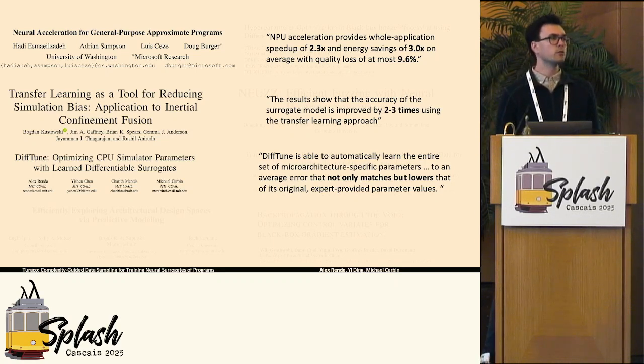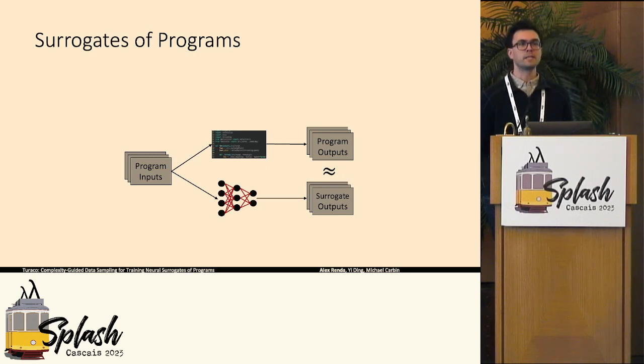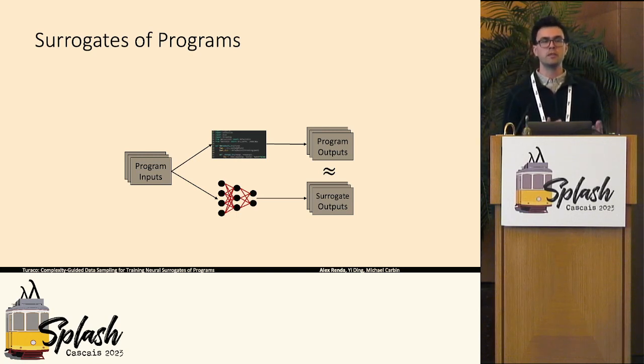As you can see, there's a wide range of applications of surrogates of programs, each with potentially substantial benefits. The first step of each of these different design patterns involves actually training a neural network-based surrogate to mimic the behavior of a given program. This raises the natural question: what is the methodology for doing this to get the best accuracy surrogate if you know the source code of the original program?